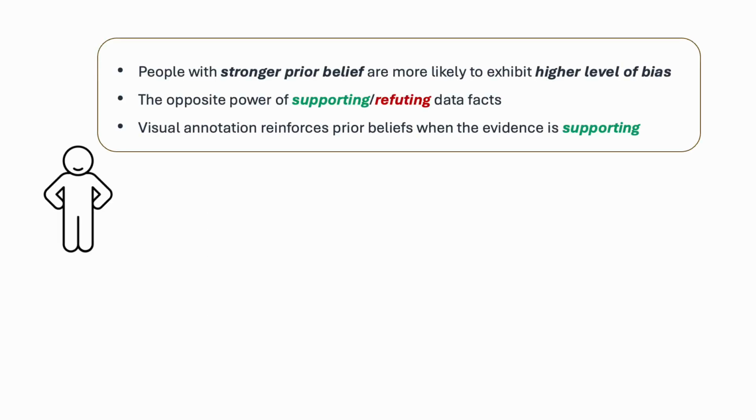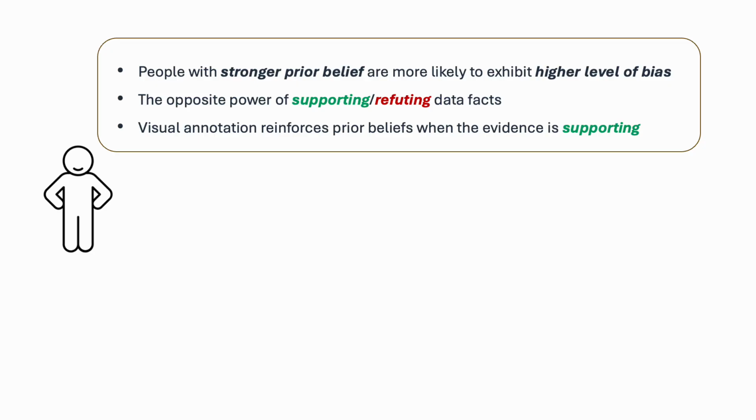To summarize the main takeaway from our findings, we identified human prior as a strong predictor of confirmation bias. Our experiment findings also revealed that data facts have the potential both to exacerbate or mitigate confirmation bias depending on their alignment directions. And incorporating visual annotations might further exacerbate these effects, especially when the data fact supports prior beliefs.